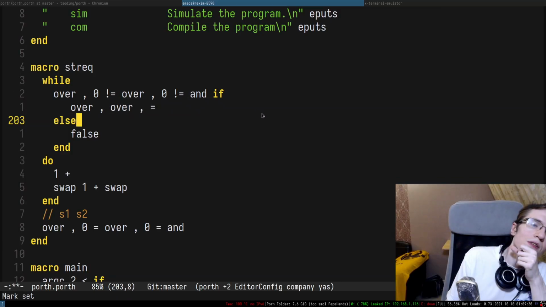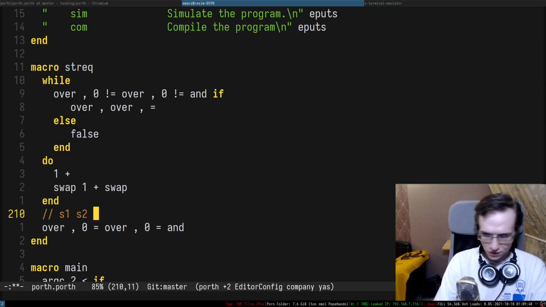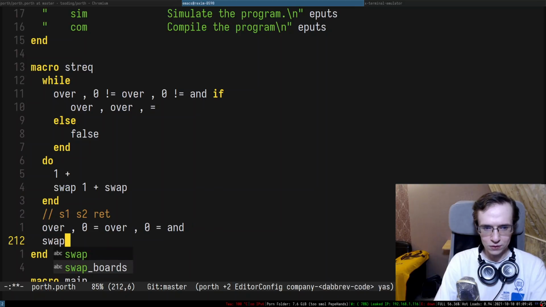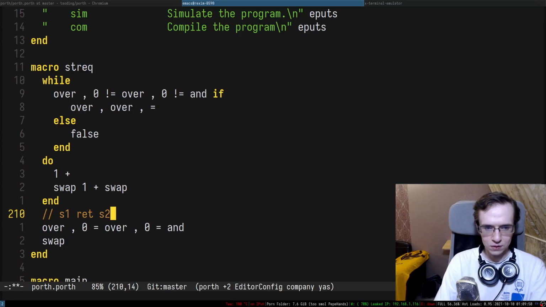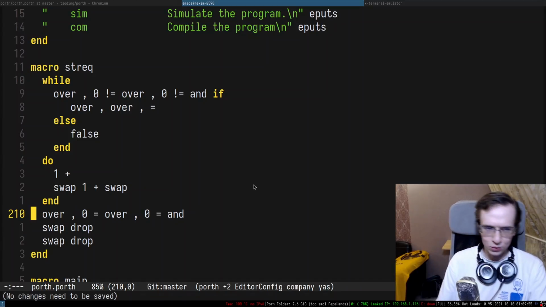Interestingly, oh yeah, that's fine. So that means the return is going to be here, right? And now we need to get rid of these two things from the stack. So we're going to do swap, swap, and then drop, and we're going to do that twice to get rid of this thing completely.